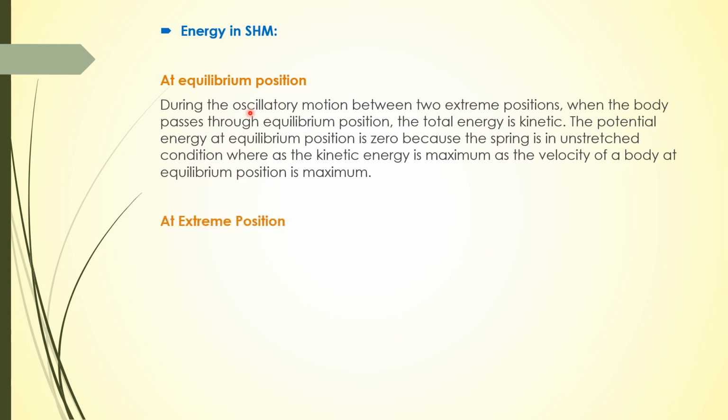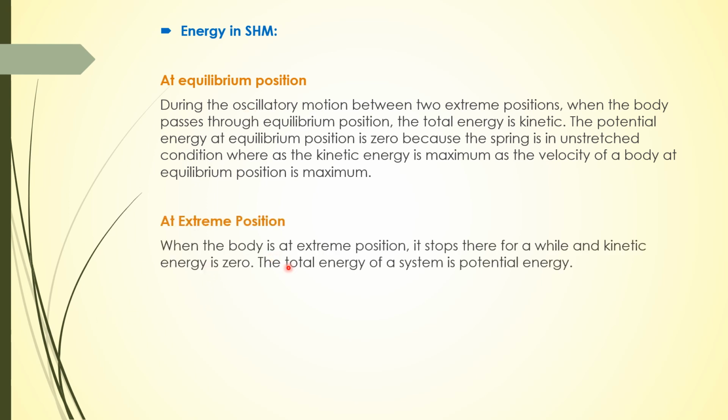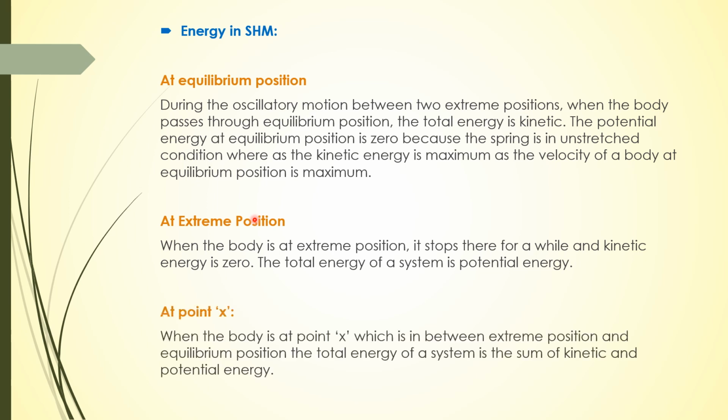If we talk about the extreme position, when the body is at the extreme position, it stops there for a while, and kinetic energy is 0. Total energy of the system is equal to potential energy. So we define the extreme position as a point where the velocity of a body is 0. If velocity of a body is 0, kinetic energy is 0, and total energy is equal to potential energy. Now at some point x, where x lies between the extreme position and the equilibrium position, the total energy is the sum of kinetic energy and potential energy.